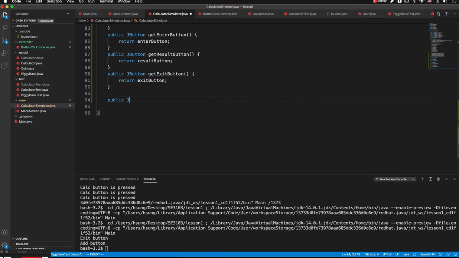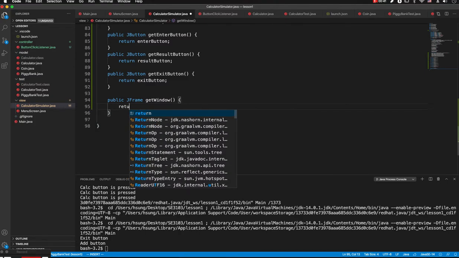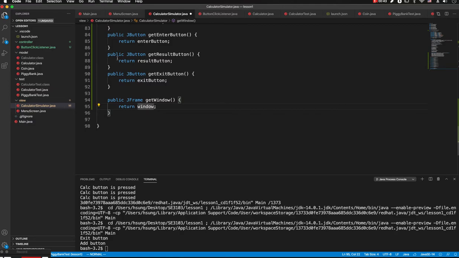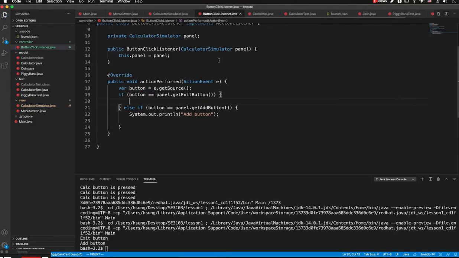Public JFrame getWindow, return window. There.